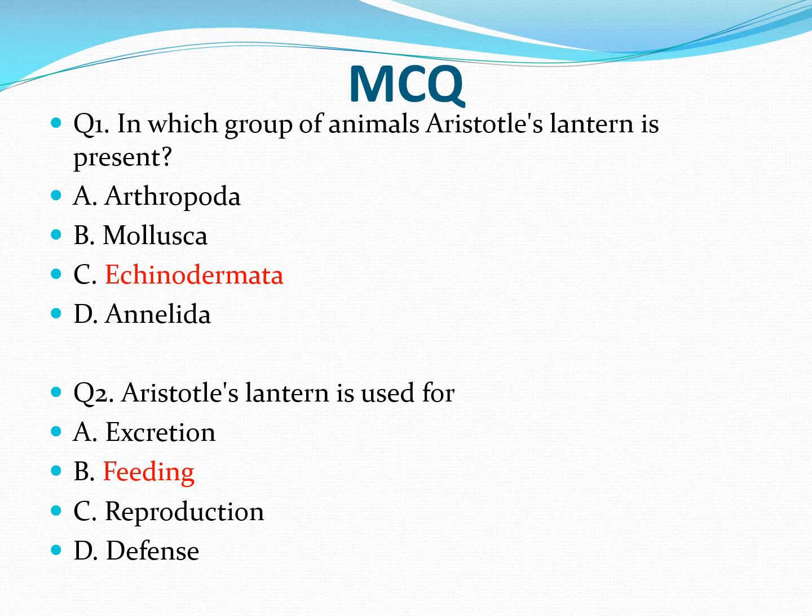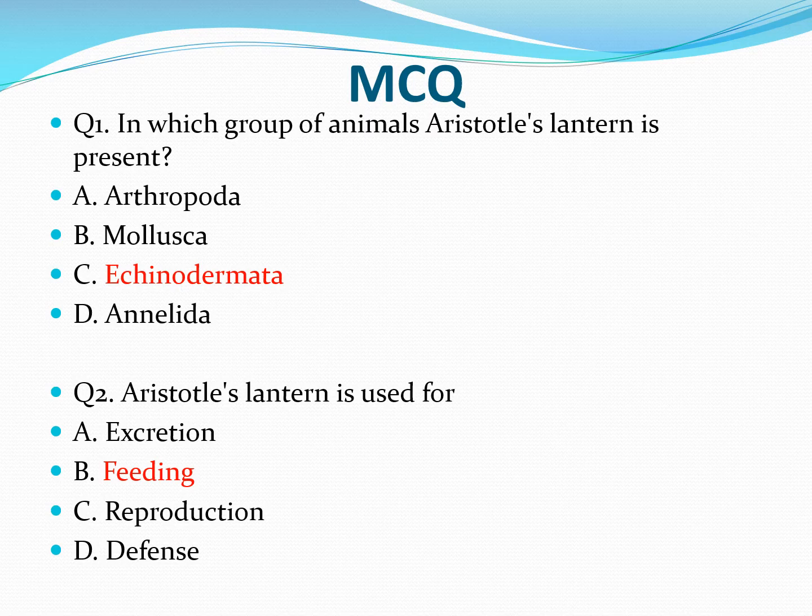Now we will discuss some questions which can be asked in the viva, or they can be asked in the theory also. First question is, in which group of animals Aristotle's lantern is present? As we have already discussed, Aristotle's lantern is found in sea urchins and sand dollars, which belong to the class Echinoidea of phylum Echinodermata. So answer is Echinodermata.